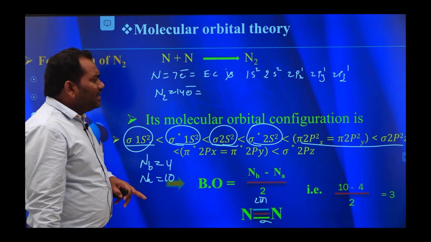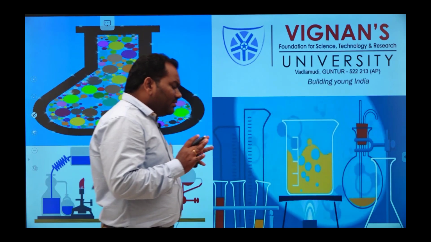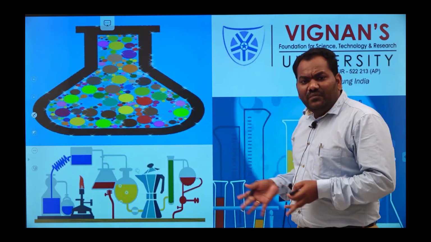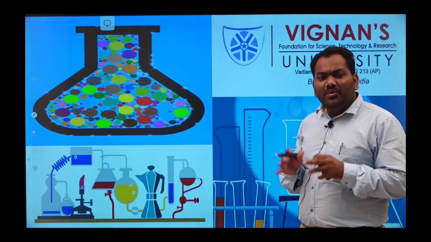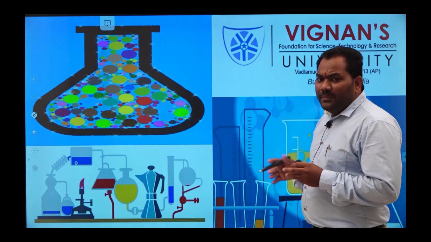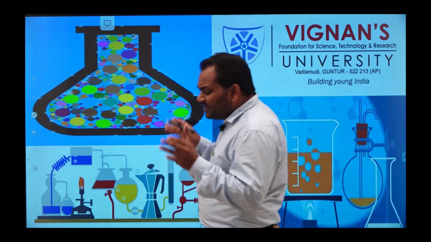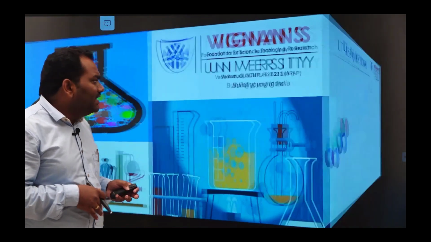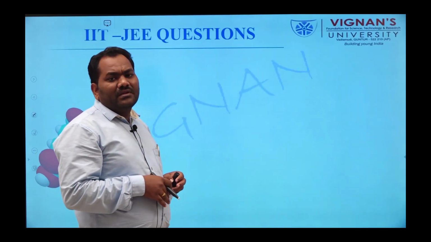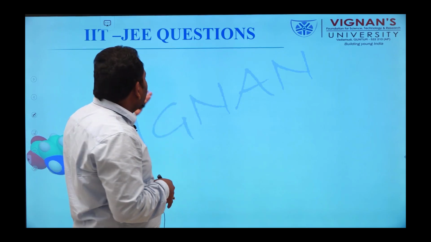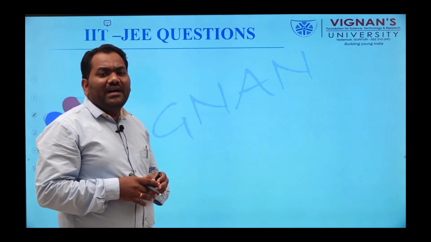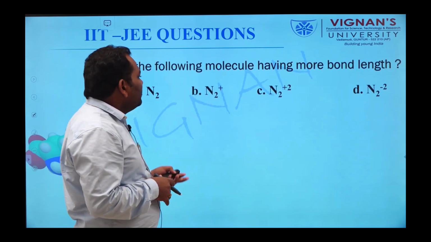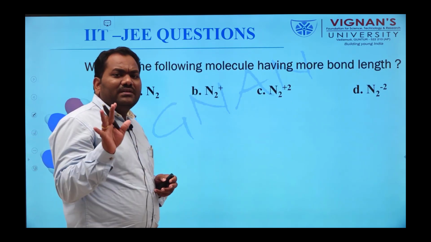Okay. And not only the N2 molecule, we can also calculate the bond order of N2 plus, N2 plus 2, N2 minus and N2 2 minus. For these molecules also we can calculate the bond order. We can solve some previous IIT questions. I hope you all understand what I said.